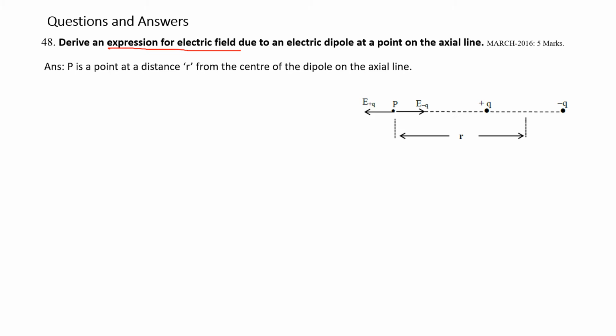So P is a point at a distance r. This is the center of the dipole, and P is located at a distance r from the center of the dipole on the axial line. The distance between plus q and minus q is 2a, and the dipole is from negative to positive. Hence the direction of the dipole is from right to left, as shown here.